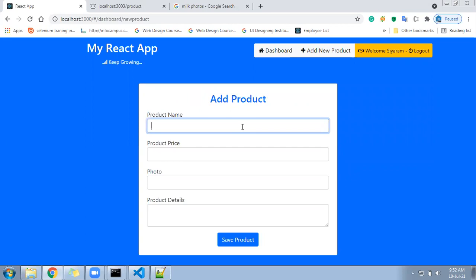I'll go here. Now I'll keep the name mango, price 100 rupees. Photo, let's copy any photo from internet.